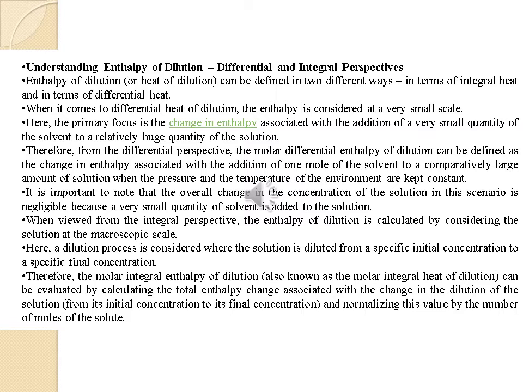Enthalpy of dilution can be defined in two different ways, in terms of integral heat and in terms of differential heat. When it comes to differential heat of dilution, the enthalpy is considered on a very small scale. Here the primary focus is the change in enthalpy associated with the addition of a very small quantity of solvent to a relatively huge quantity of solution. When viewed from the integral perspective, the enthalpy of dilution is calculated by considering the solution at a macroscopic scale. Here the dilution process is considered where the solution is diluted from a specific initial concentration to a specific final concentration.